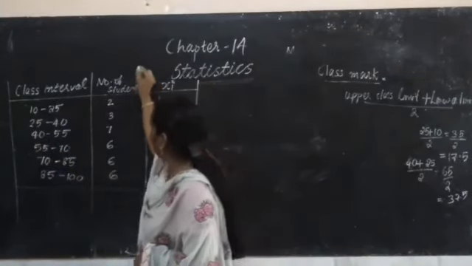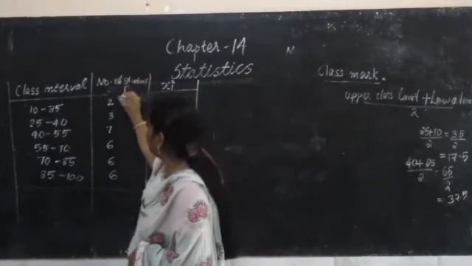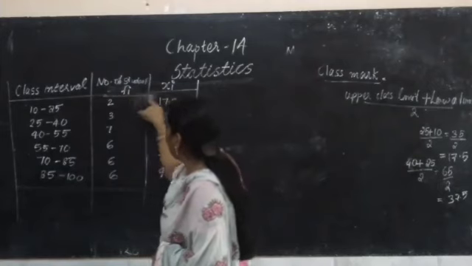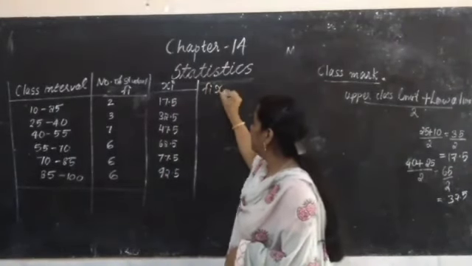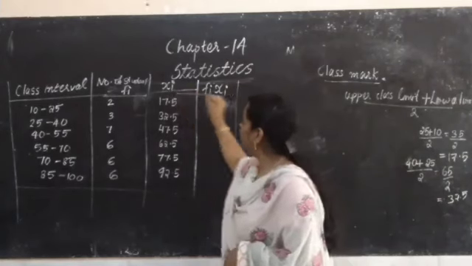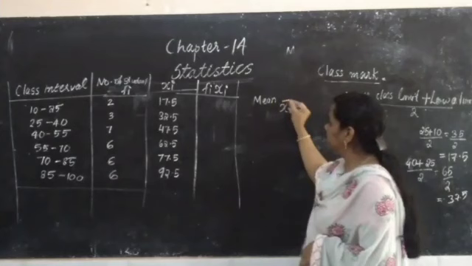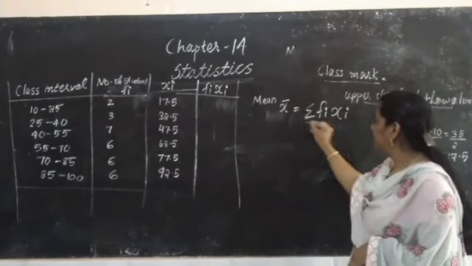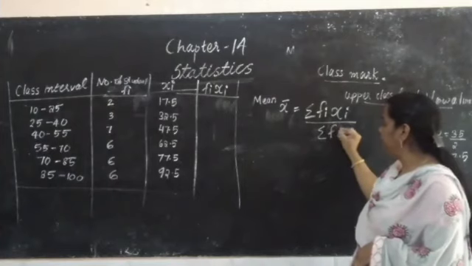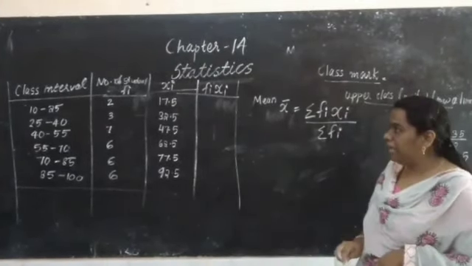Now we have Fi, number of students. Number of students means frequency. We have Fi and Xi. Then what do we do next step? Fi, Xi. How to find mean? Mean X bar, what is the formula? Mean X bar is equal to sigma Fi Xi divided by sigma Fi.